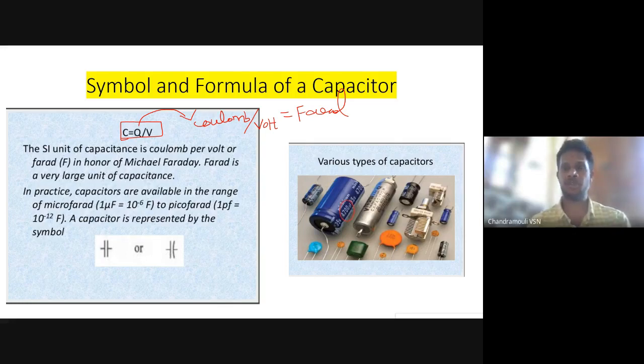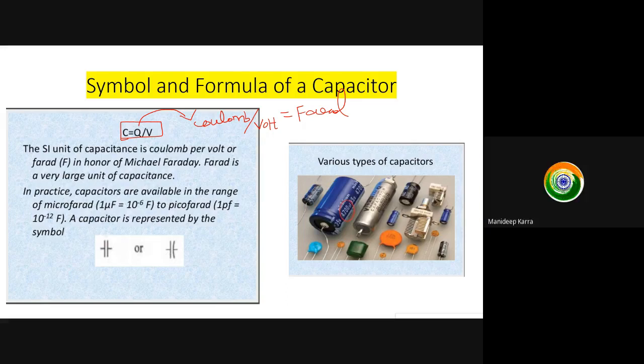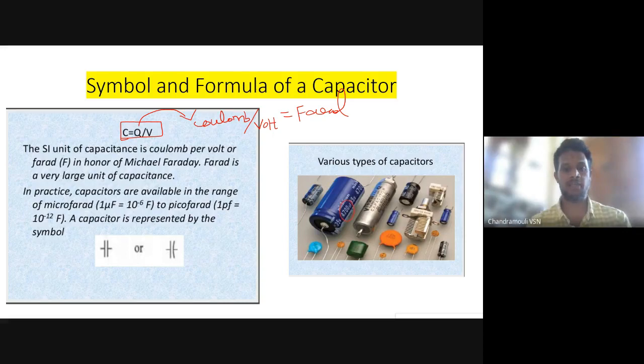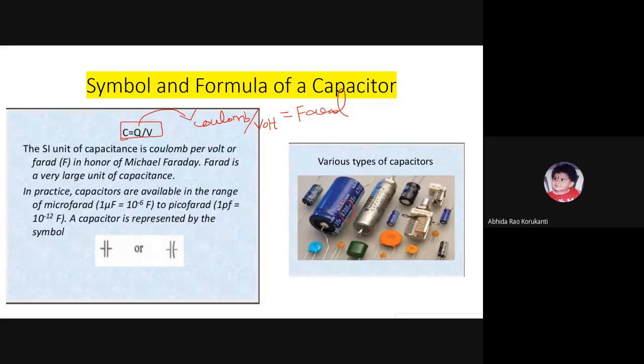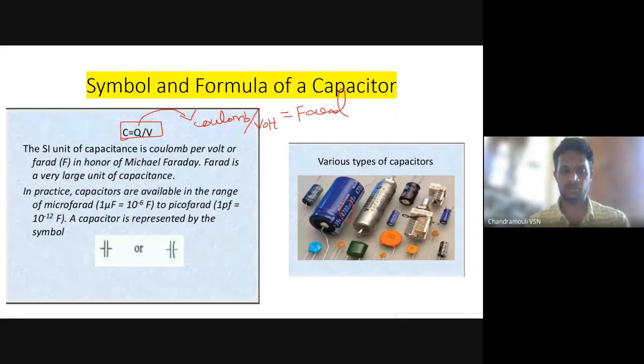And remember, children, farad is the largest unit of capacitance. In the slide, we can also see that 1 microfarad is equal to 10 power minus 6 farad. And 10 power minus 12 farad is equal to 1 picofarad. Very good.